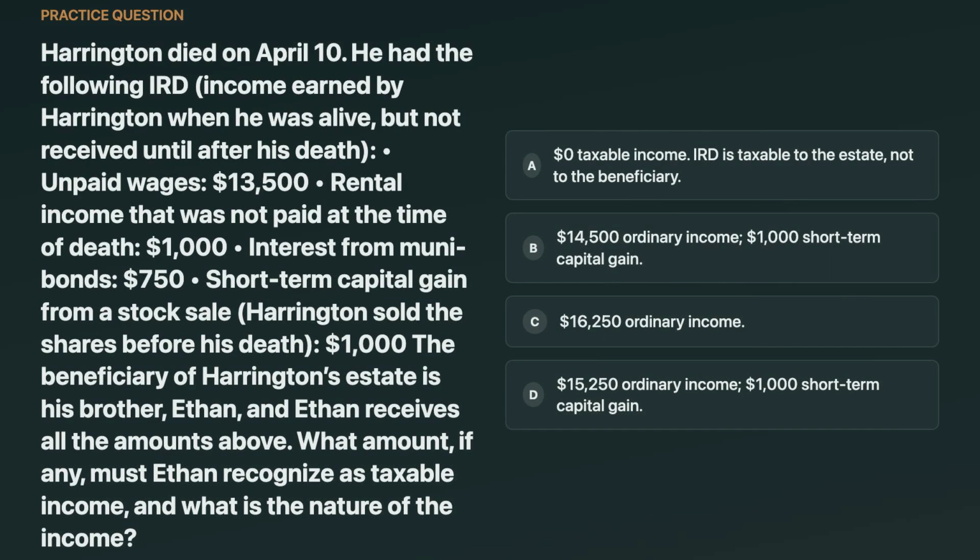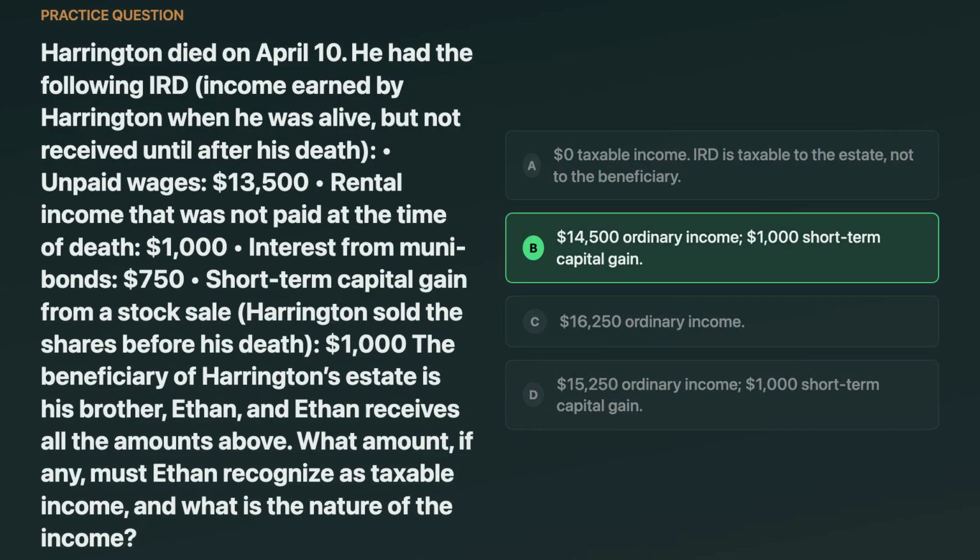Harrington died on April 10th and had income in respect of a decedent: unpaid wages of $13,500, unpaid rent of $1,000, municipal bond interest of $750, and a short-term capital gain of $1,000 from a stock sale before death. His brother Ethan is the beneficiary and receives all amounts. How much is taxable to Ethan, and what's the character of that income? Think about it.